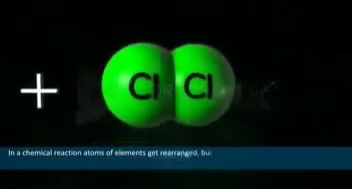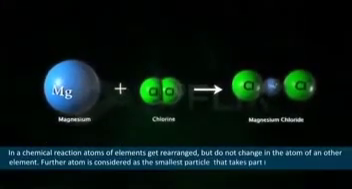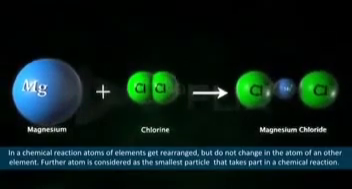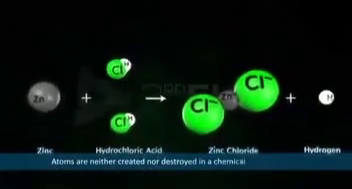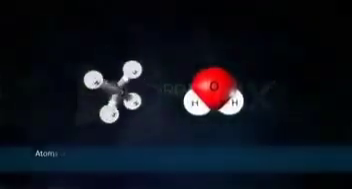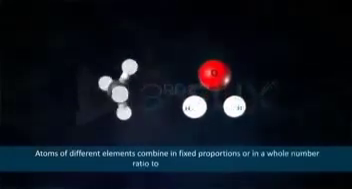In a chemical reaction, atoms of an element may get rearranged, but they do not change into atoms of another element. The atom is also considered the smallest particle that takes part in a chemical reaction. Atoms are neither created nor destroyed in a chemical reaction. Atoms of different elements combine in fixed proportions or in a whole number ratio to form compounds.